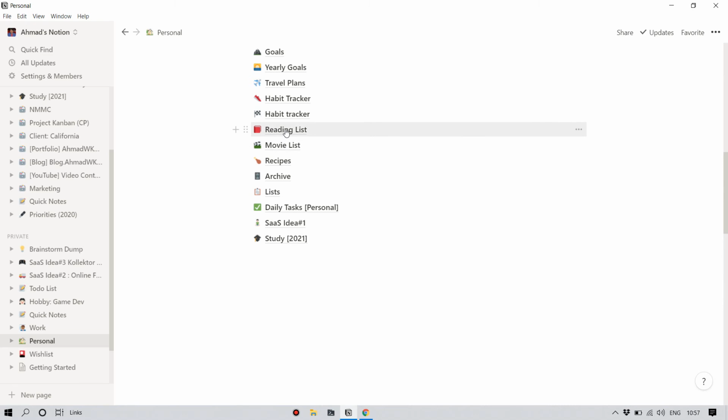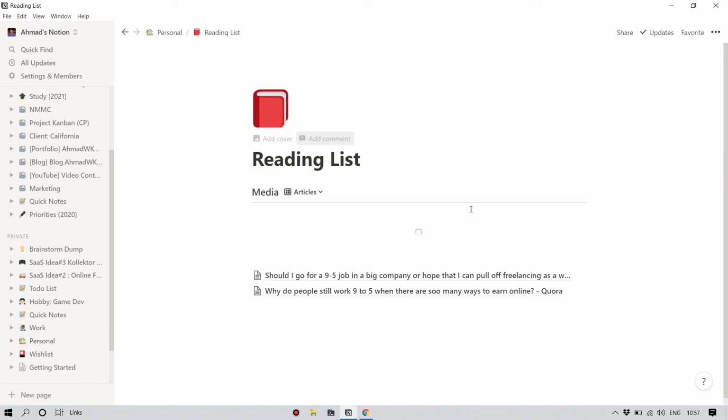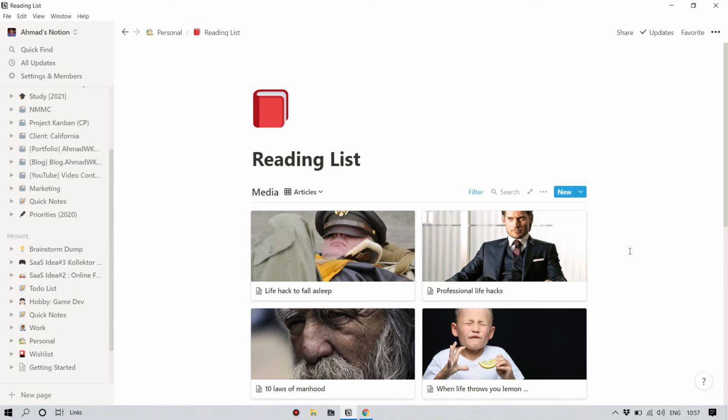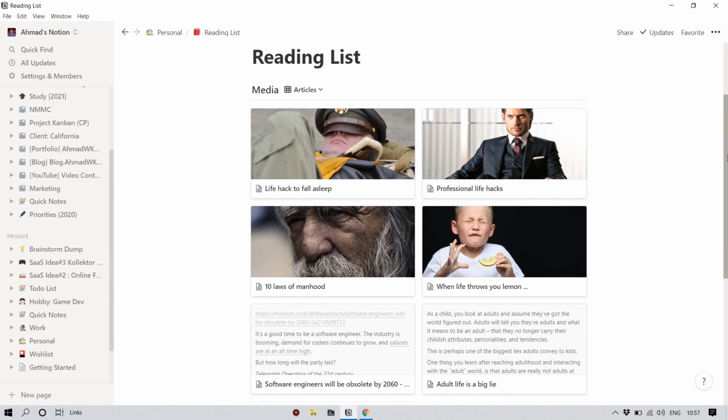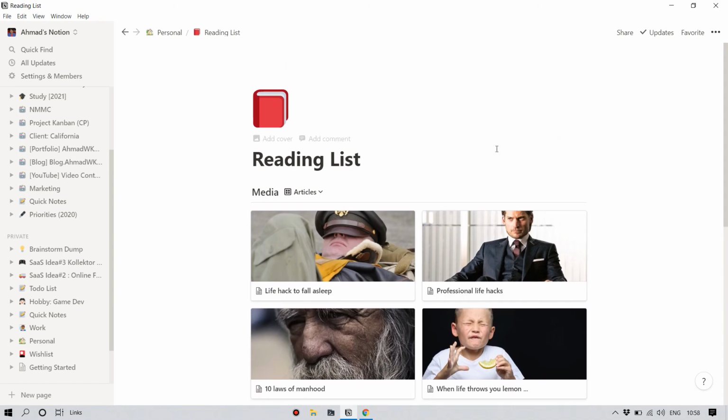Any article or something that I can find, I can clip it here. And Notion has a Chrome extension which allows you to clip anything from the web. So this is a gallery view here. The gallery view you saw in the Kanban board, this is the same gallery view, but it makes much more sense for articles rather than a project Kanban board.